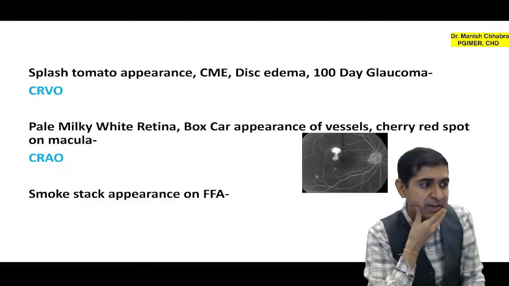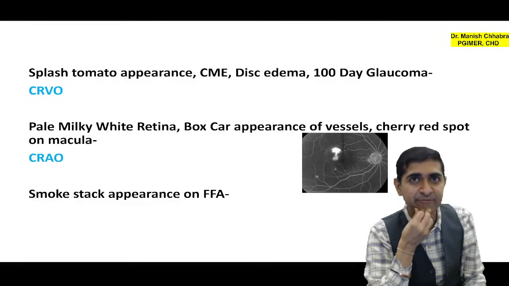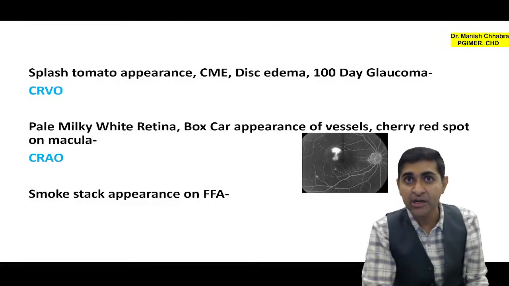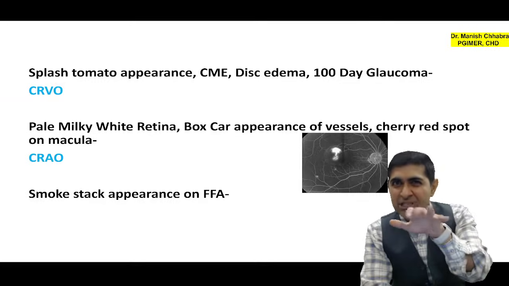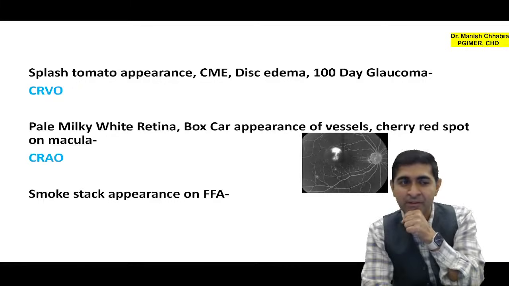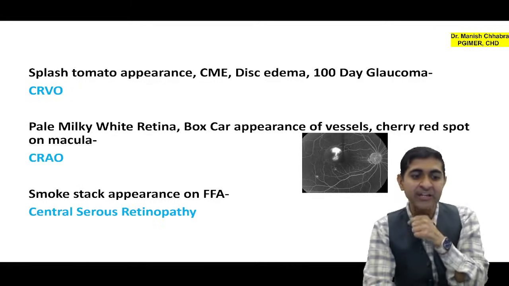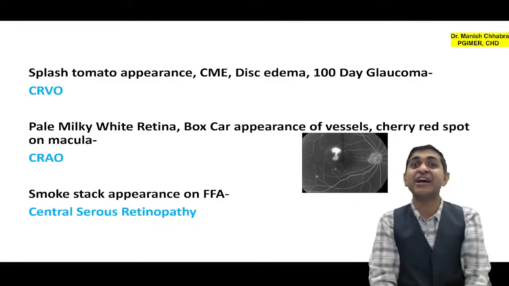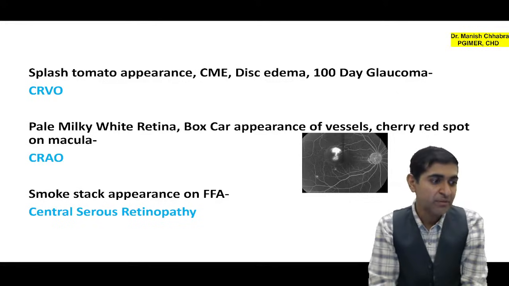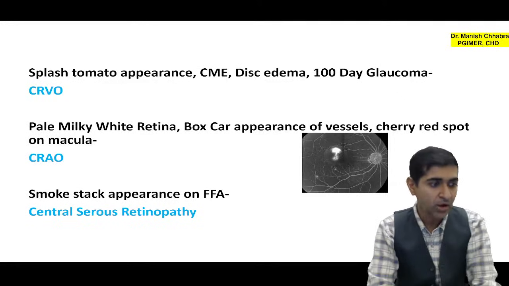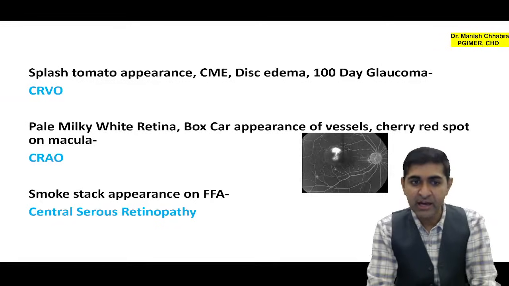Can you tell me? I am waiting for you guys. It is seen in 15 to 20% of patients. Okay, it is seen in central serous retinopathy, CSR. All right, let's move ahead.